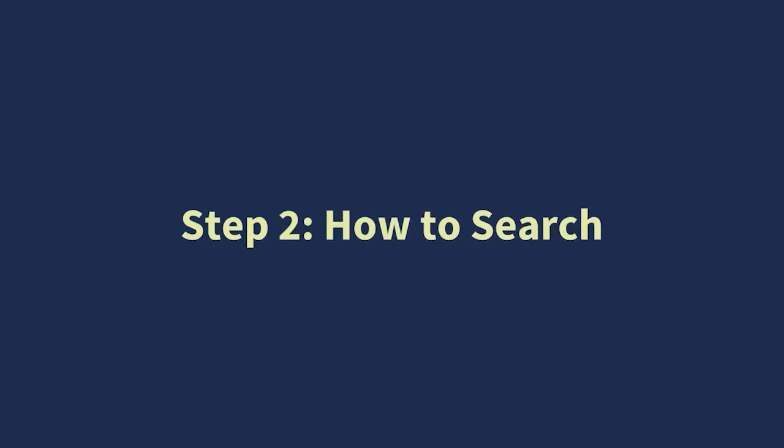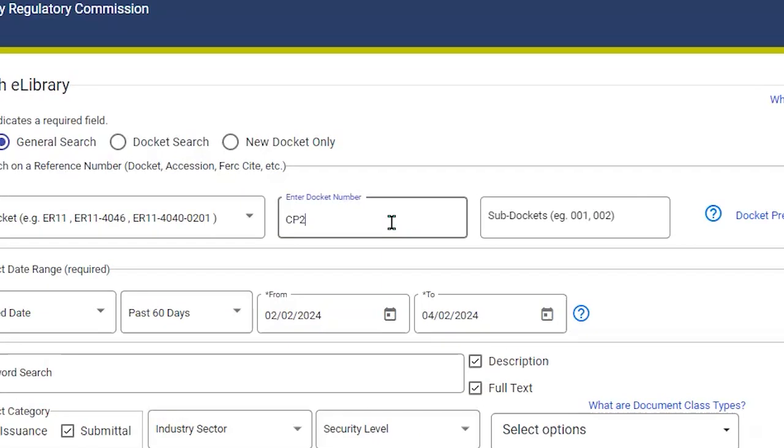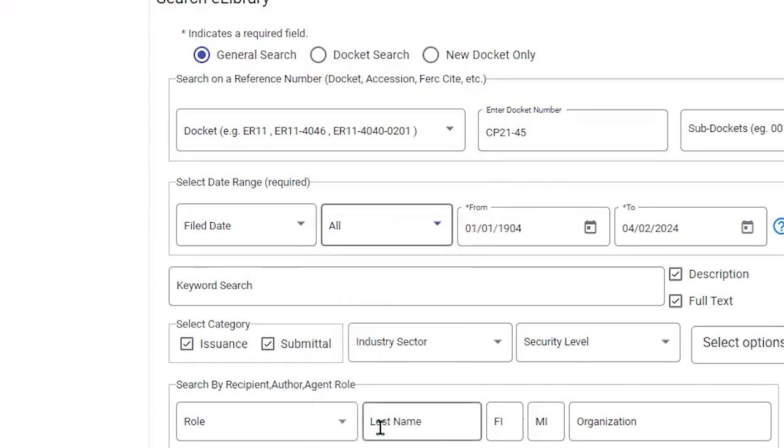Step 2, how to search. Know the docket number of a filing. Docket numbers of filings can be found through the keyword search in eLibrary by searching the company name. Here, I already know the docket number, so I will type in CP21-45. For the date range, I will select all.